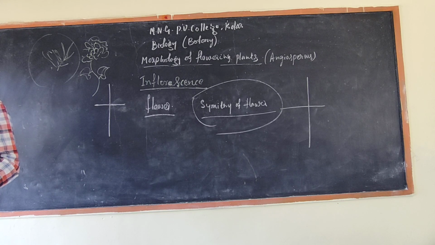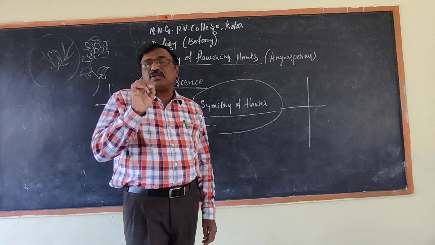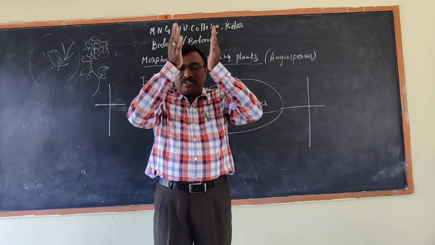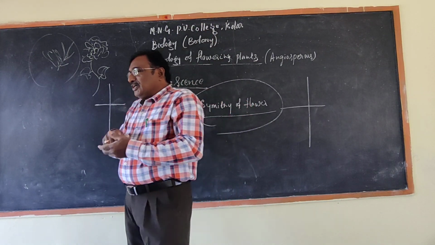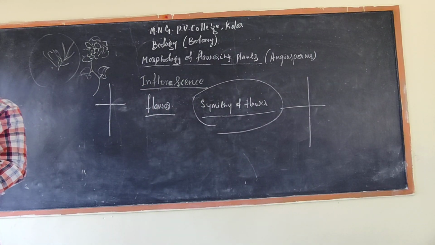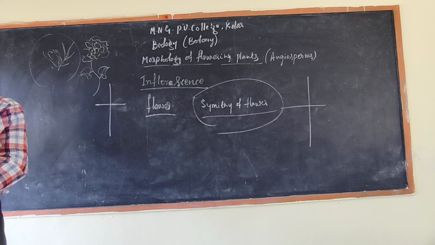Then we can cut, and in the laboratory we can explain with the help of demonstration, with dissection needles, how the ovary divides and how the flower is symmetrical. Next we will go to the different types of corolla, androecium and gynoecium, and the shape of the flowers. We will study everything in the next class.